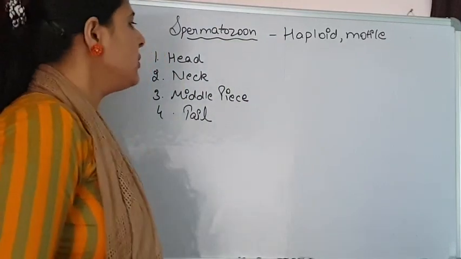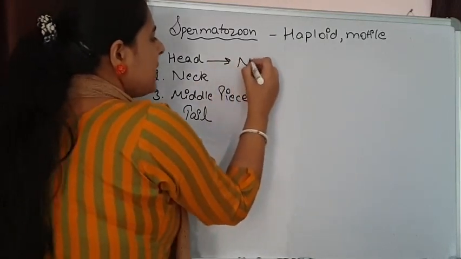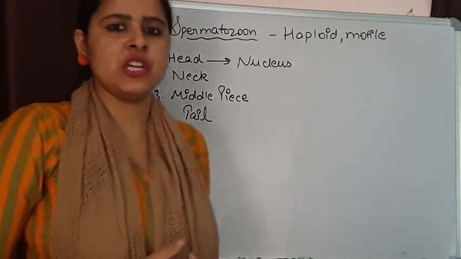Now, how does the structure look? Basically, the head region is composed of 2 parts. It has a very large nucleus, and the nucleus basically contains the genetic material.